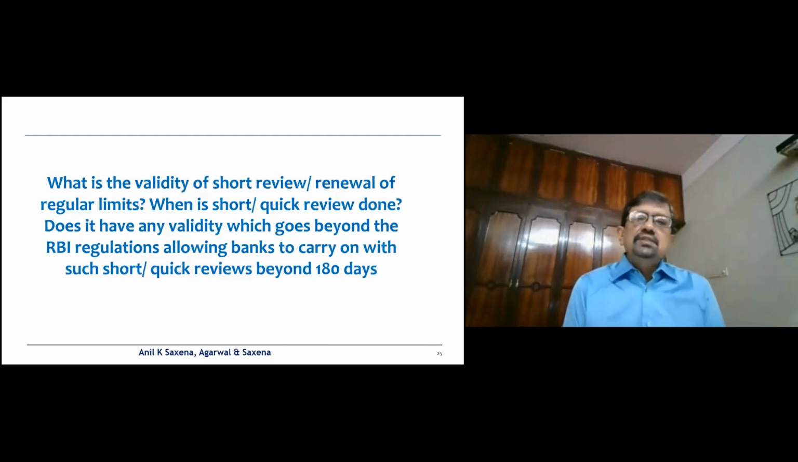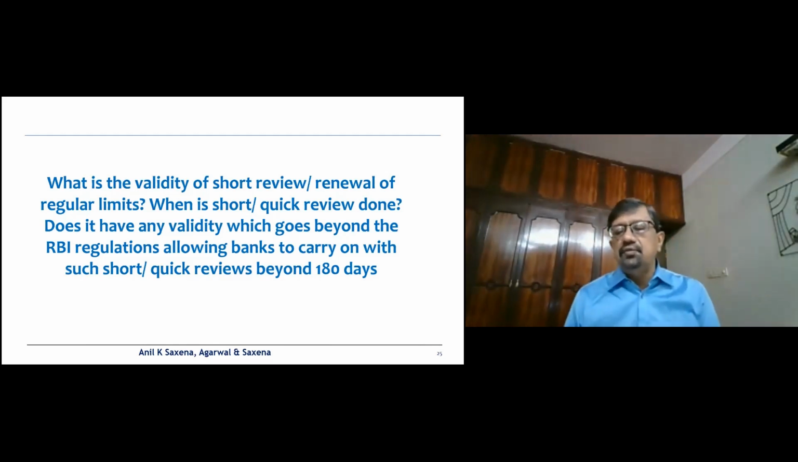What normally branches would do is, they would do a short review. Now, let's say the date of renewal happens to be on the 1st of October. They have not received the financial statements. They carry out a short review for 90 days, and then wait for another 3 months and then carry out another short review on the 1st of April 2021. So effectively, they've already crossed that 180 days barrier.